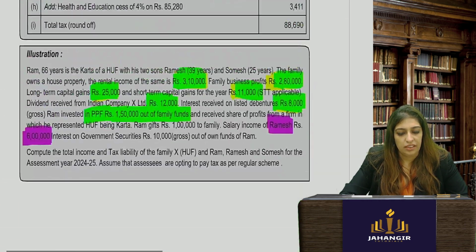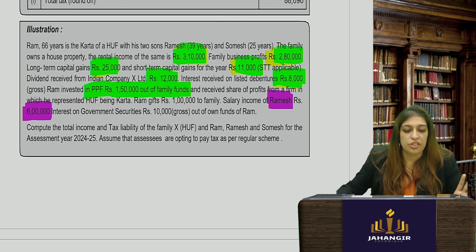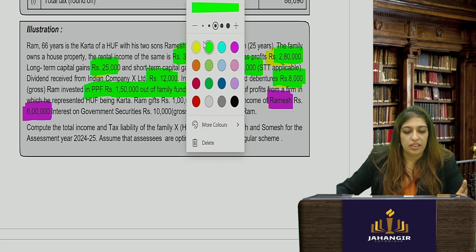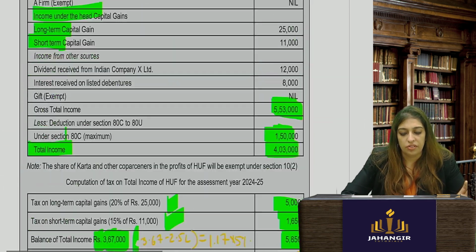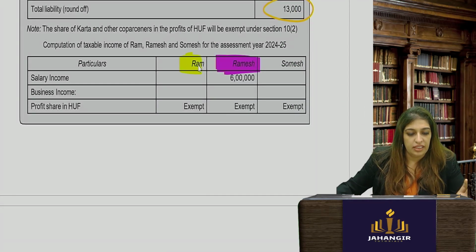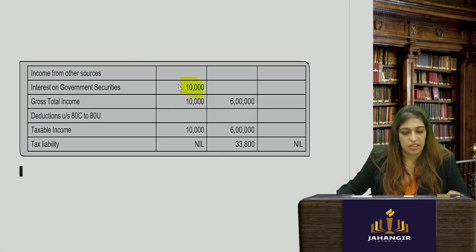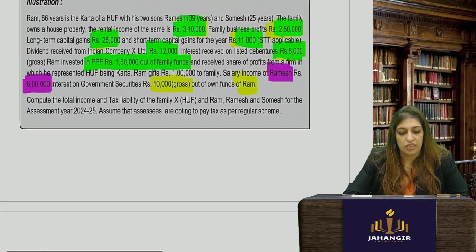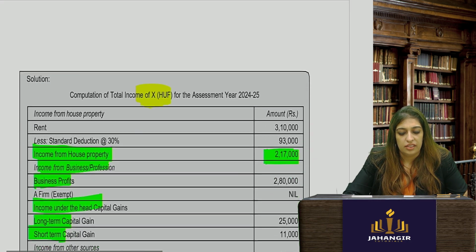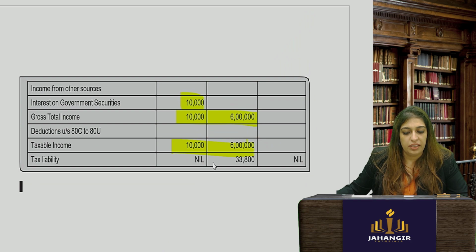Now let's go to the others. So Ramesh is 6 lakhs. Interest on government securities rupees 10,000 out of own funds of Ram. So if Ram has got, it is his own funds. So let's do of Ram. 10,000 is gross. Very good. Good for Ram. Let's go to Ram. There's no salary income of Ram. Only 10,000 government securities. Okay. And there's no information given of Somesh. Okay, nothing. So we will take it like this. Done. This is the gross total income. There's no deduction. Okay. Tax liability will be so much.